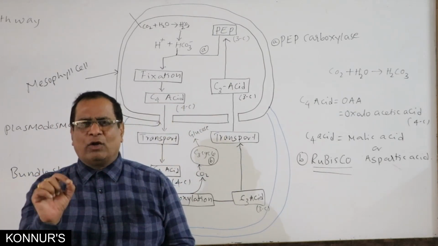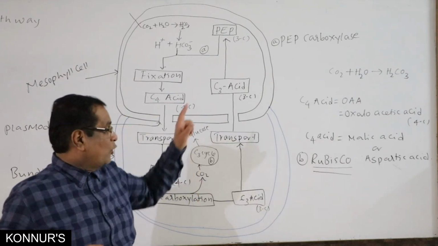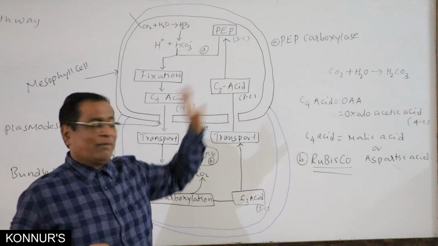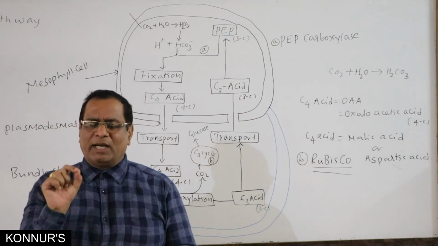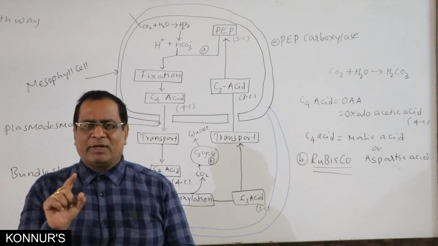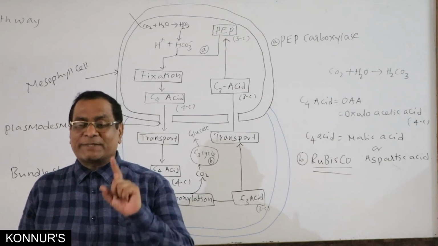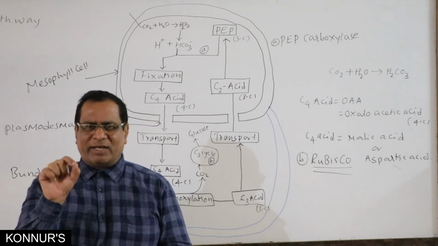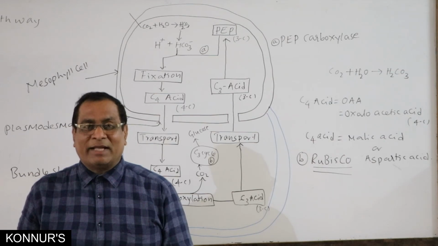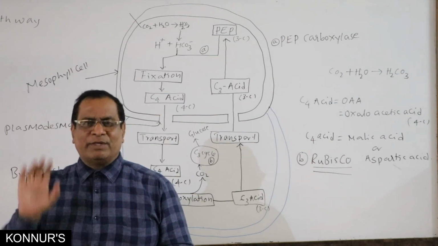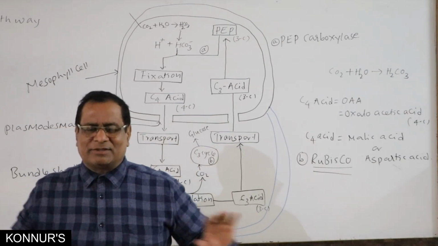And the phosphoenol pyruvic carboxylase enzyme is present only in the mesophyll cells of C4 plants but is absent in mesophyll cells of C3 plants. You remember that in C3 plant mesophyll cells PEP carboxylase is absent.